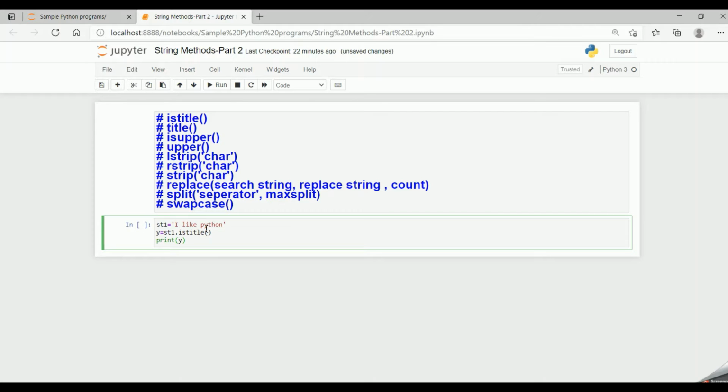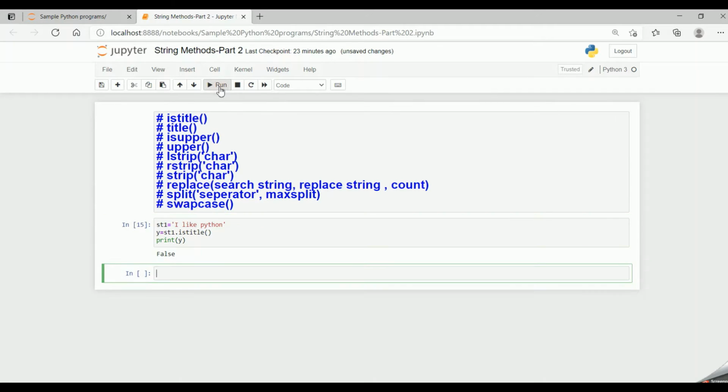For the string to be in the title format, the first letter of every word should be in capitals. That is, I should be in capitals, L should be in capitals, and P should be in capitals. So in this case, our L and P are in lowercase. It's not in the uppercase. So isTitle returns the value false. So now when I run the code, I get the value false.